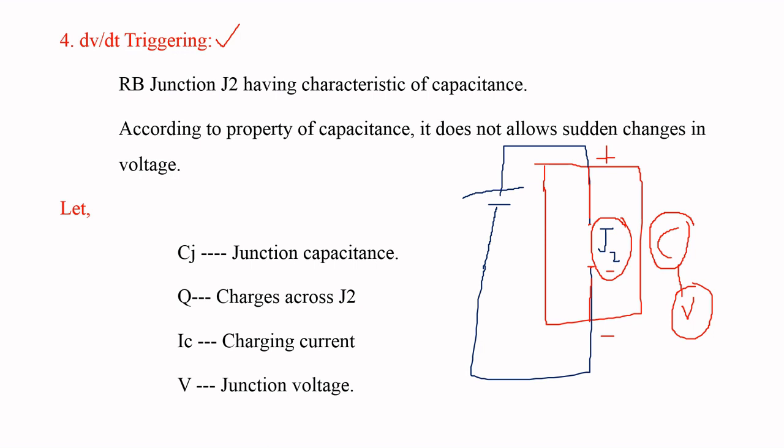Consider some parameters for analyzing dV by dt triggering. Let Cj be the junction capacitance, Q the charge across junction J2, Ic the charging current, and V the junction voltage. Now, by using these parameters, we are going to derive a small formula, and depending upon that formula, we are going to define dV by dt triggering.